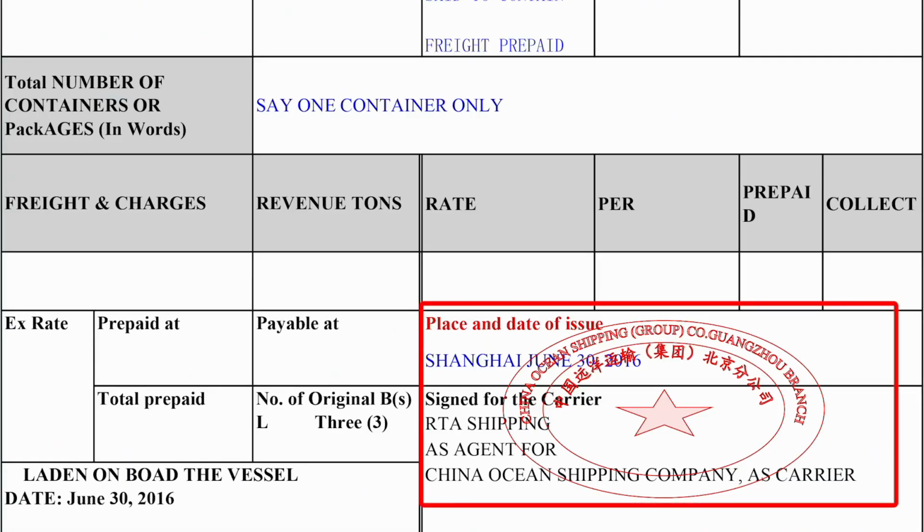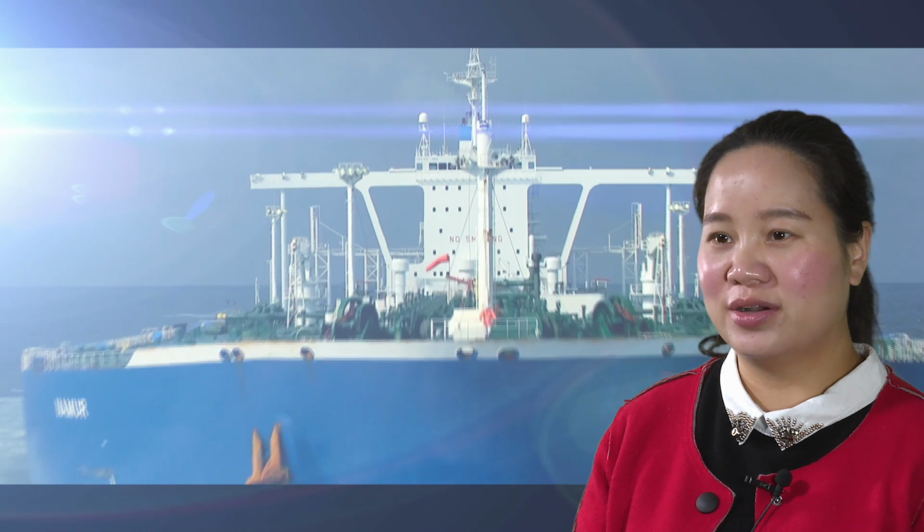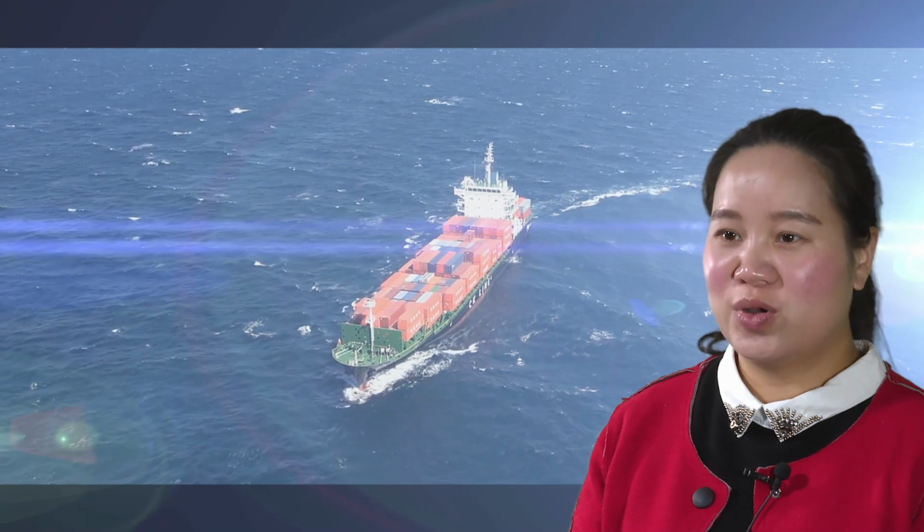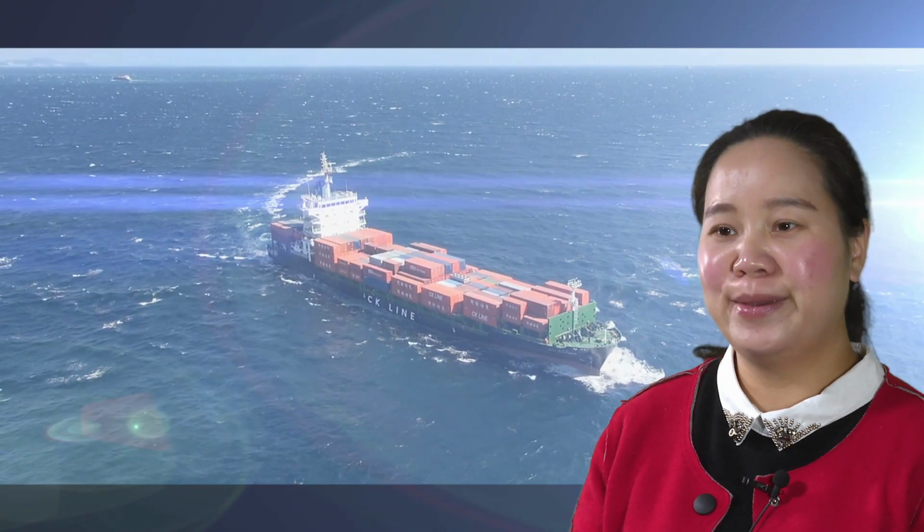9. The signature of the MTD. MTD can be signed by MTO, carrier, master, or the agent on their behalf. However, when signing the MTD, the MTO, the carrier, or the master must indicate his identity besides his name and above his signature, if the MTD does not make such indication on its face. Otherwise, only the name and signature can serve the purpose. Another transport document is Sea Waybill.